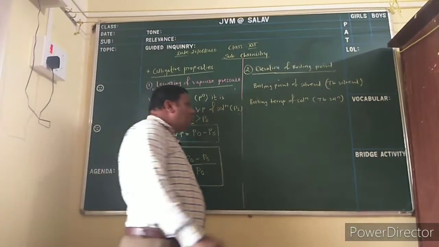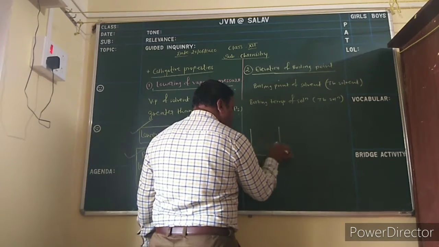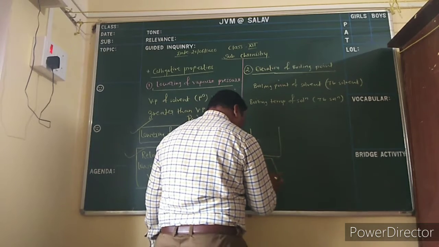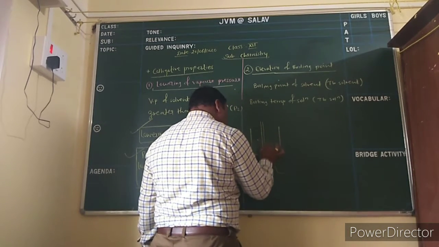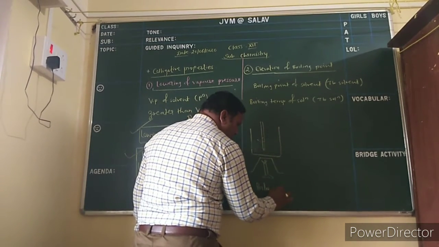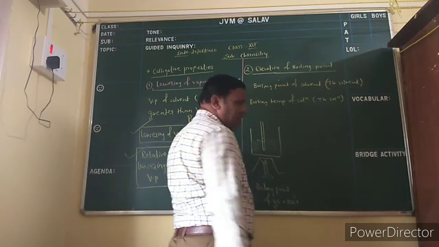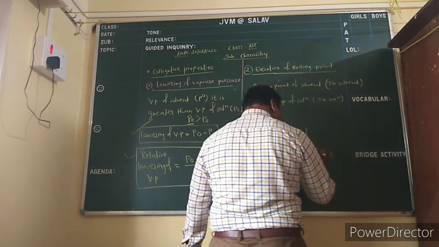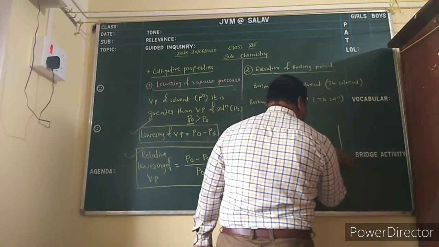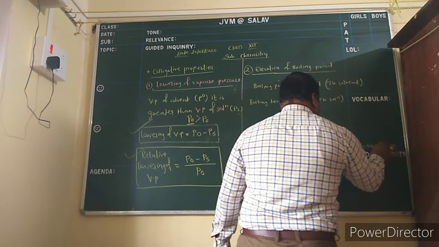Suppose in a beaker we take water, and when it is heated, it boils at 100 degrees Celsius. The boiling point of water is 100 degrees Celsius. Understood? But in another vessel we take water plus 10 gram NaCl.